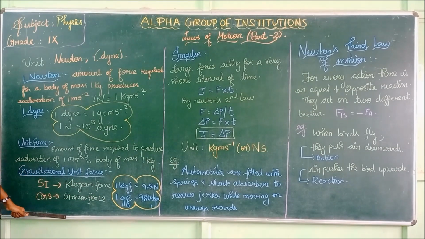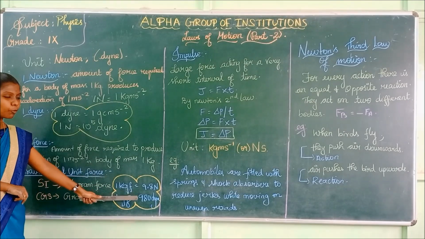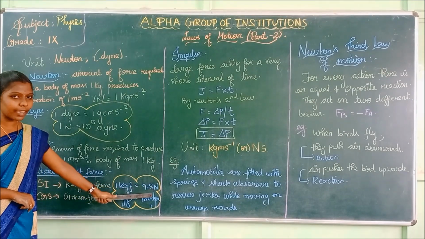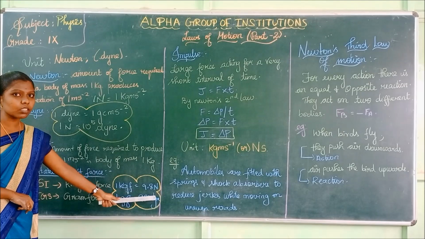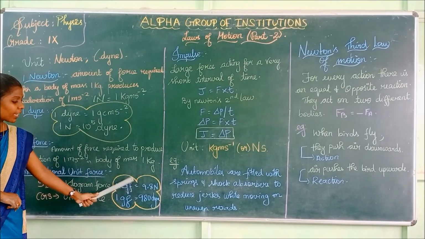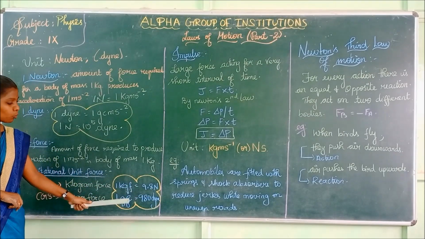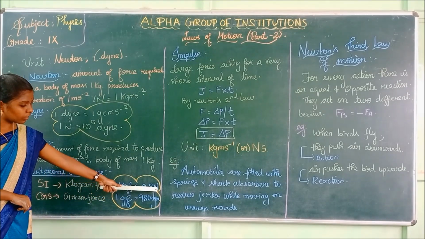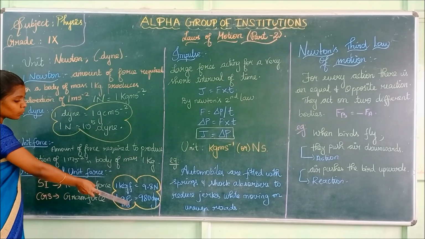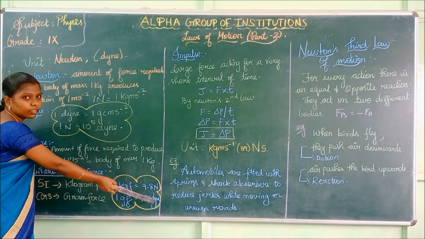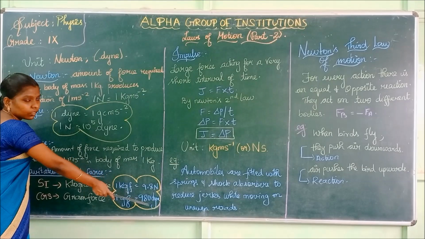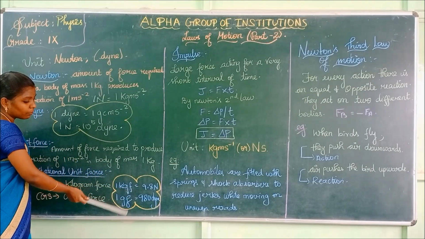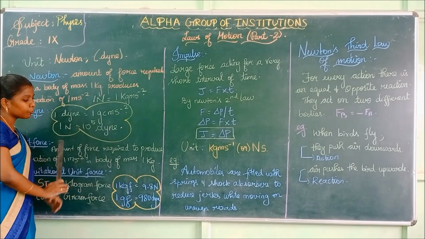In the CGS system, it is called the gram force. 1 kilogram force is equal to 9.8 Newton, where N represents Newton and kgf is kilogram force. 1 gram force is equal to 980 dyne. gf is the gram force.